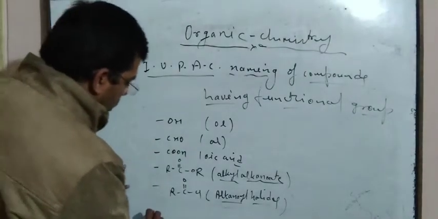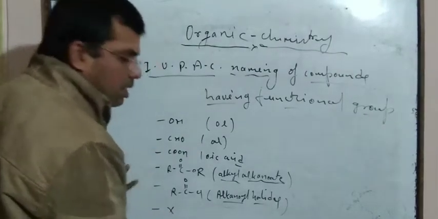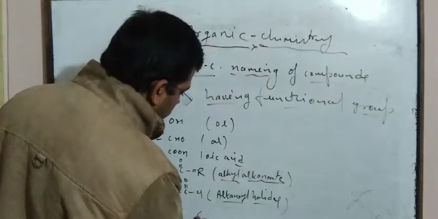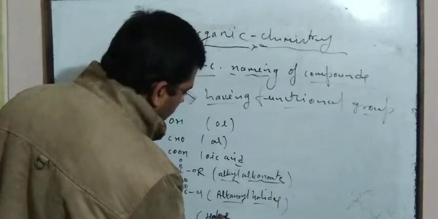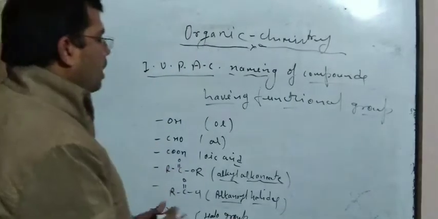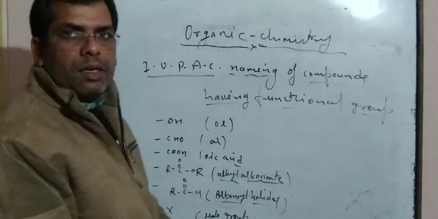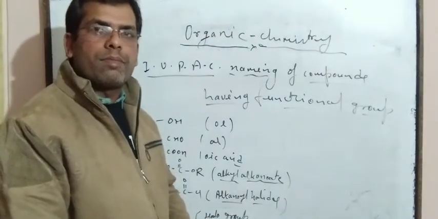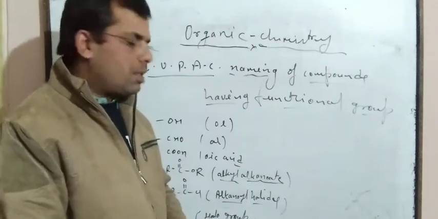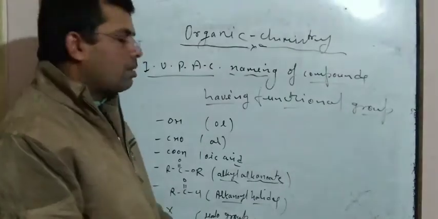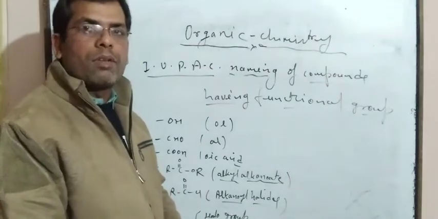If halogen is taken, X stands for halogen, and as a substituent it is known as a halo group. So these are the suffixes used for various functional groups.